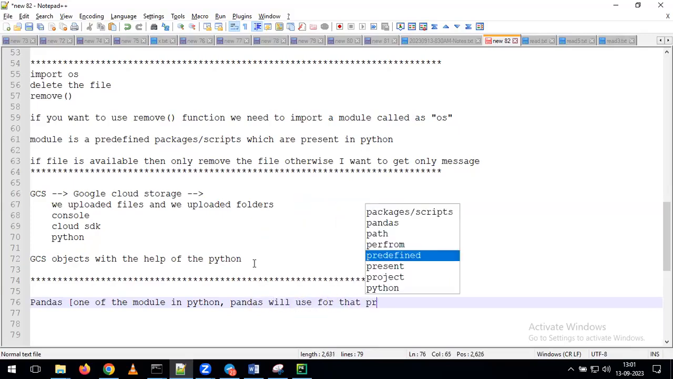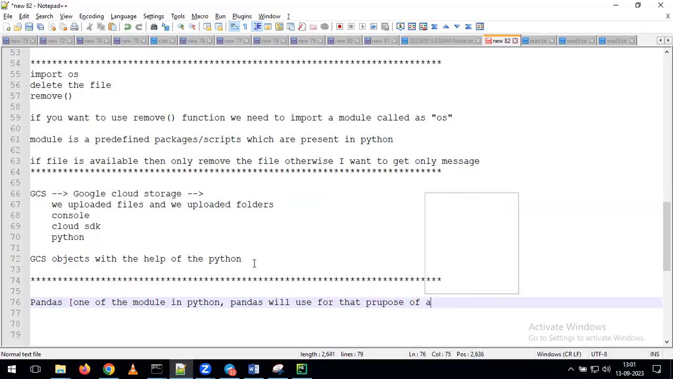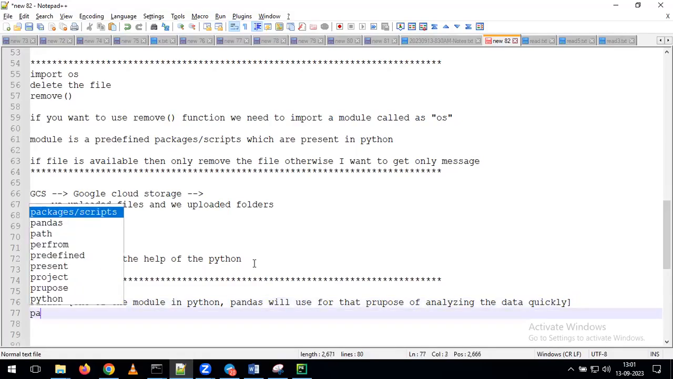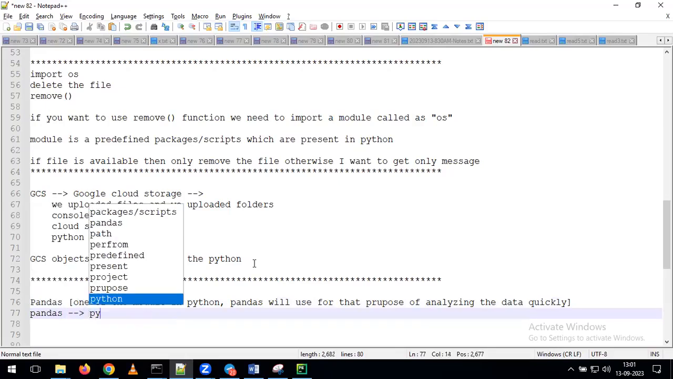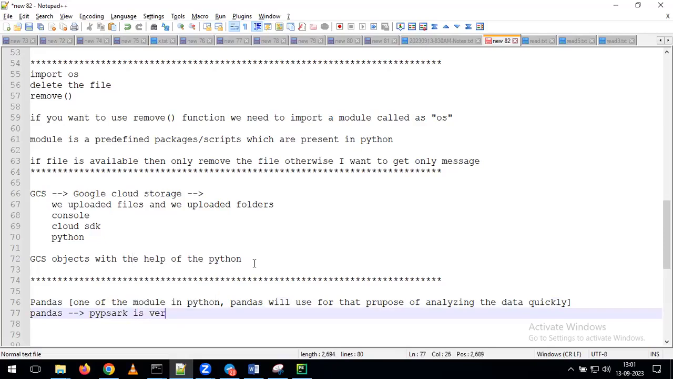for the purpose of analyzing the data quickly. So if you want to perform any kind of analysis on top of the data quickly, then we can use the module called pandas. And once you understand pandas, understanding PySpark is very easy. For that reason, first we'll start with pandas.